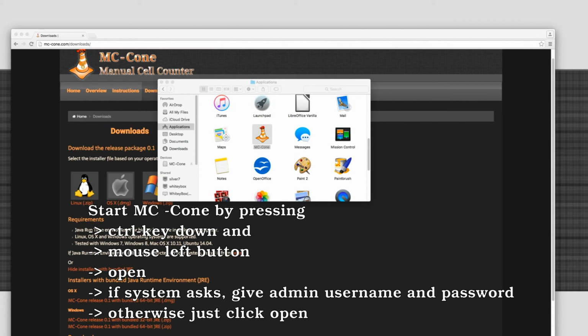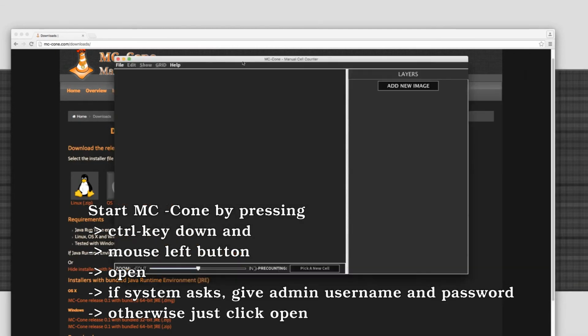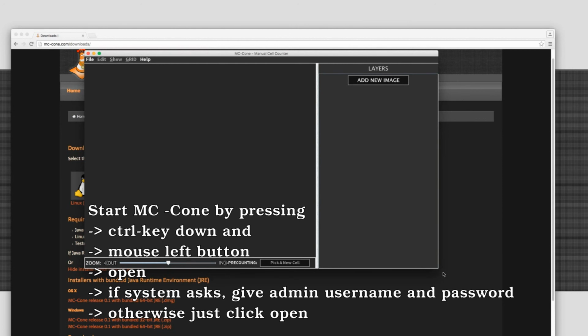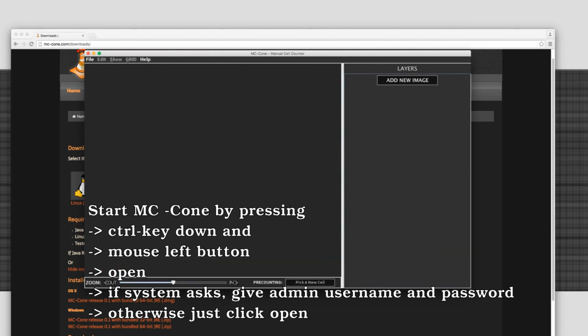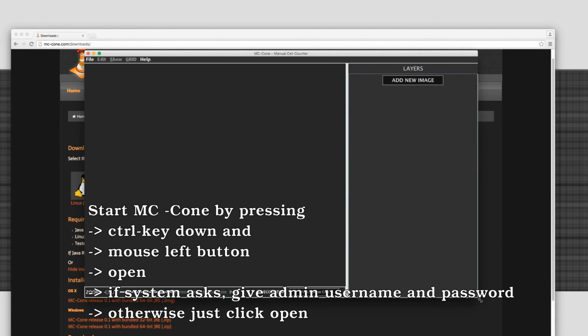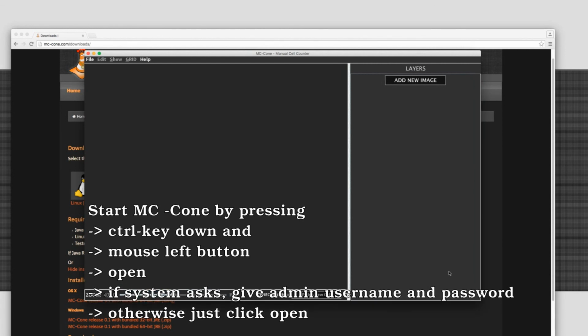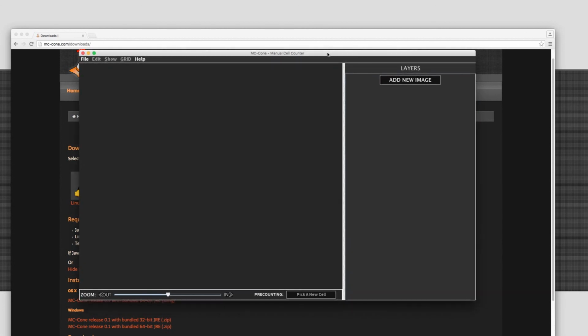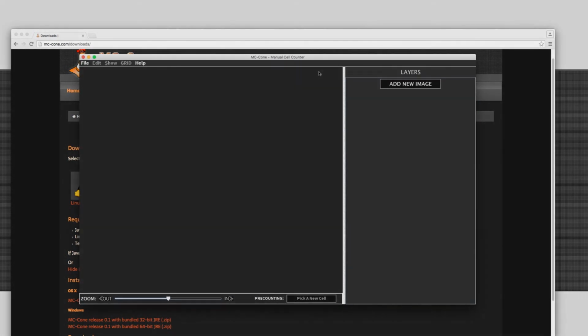So now it opened, and sometimes it may ask some administration rights that you have to give, or it just asks, should we open this file. But now our program is launched here.